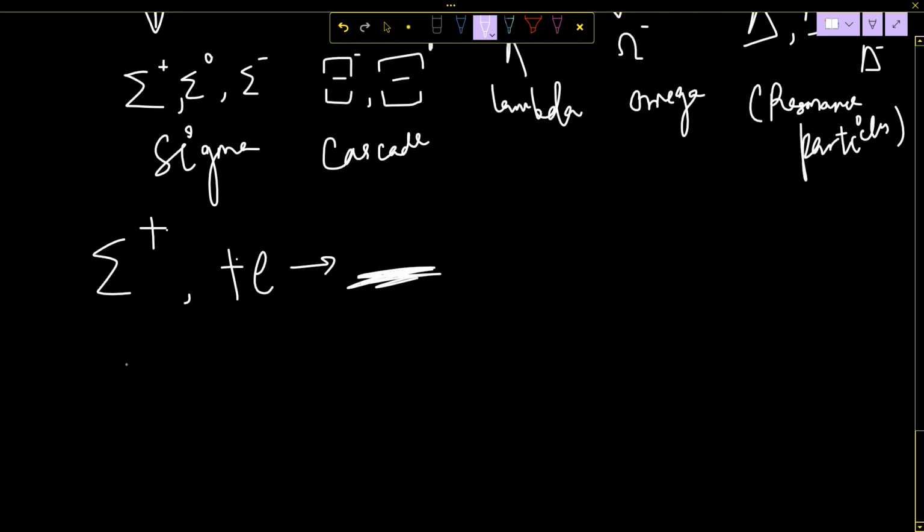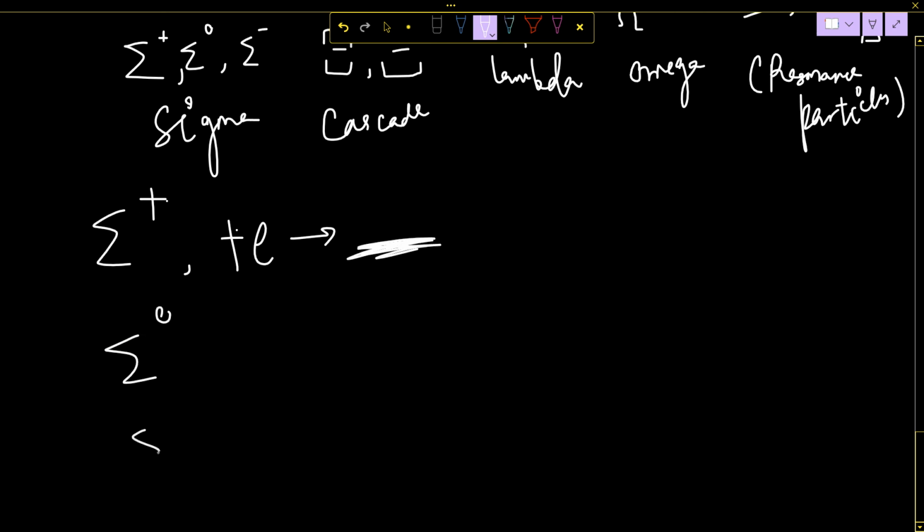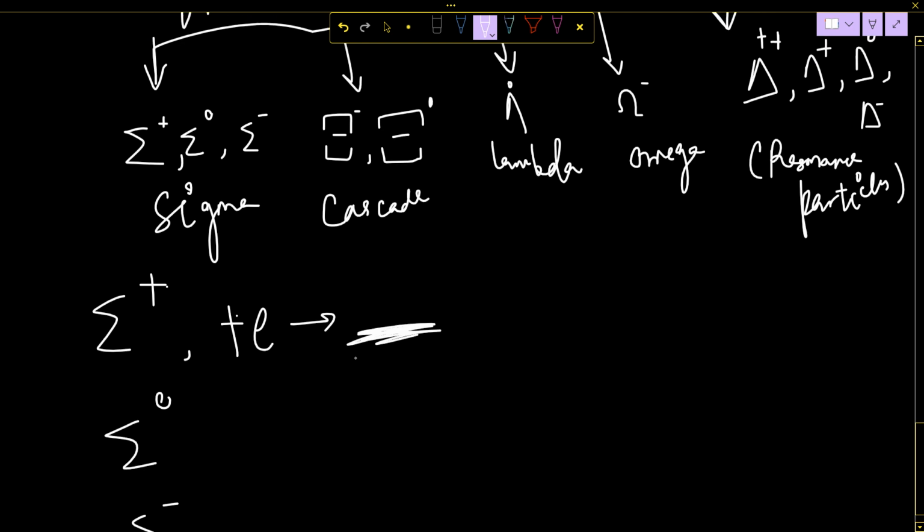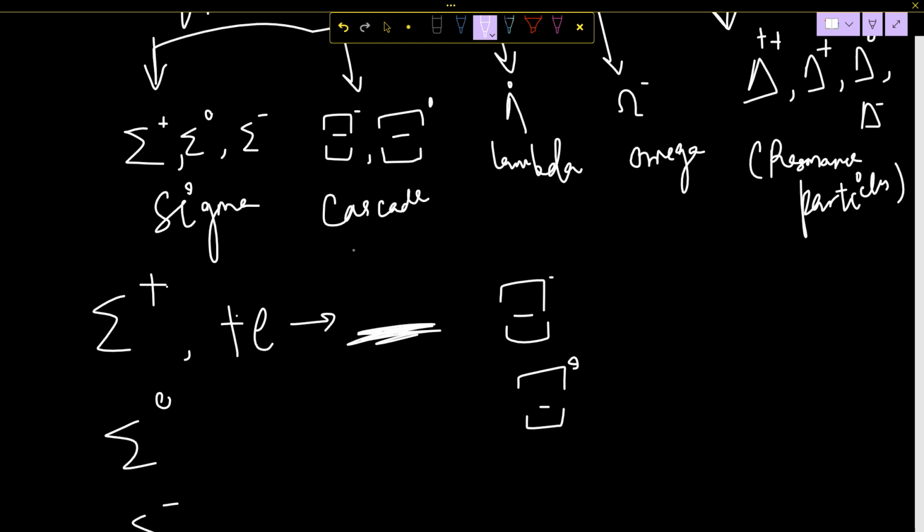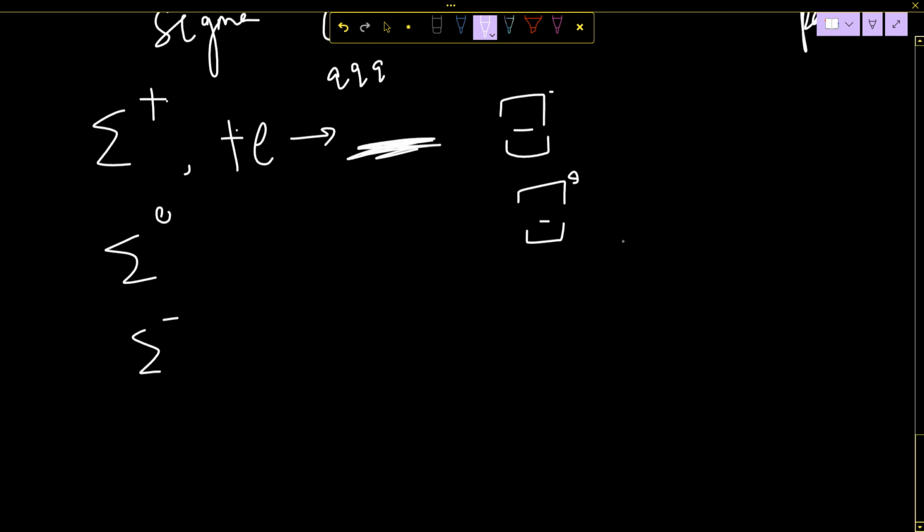Do the quark structure yourself for sigma naught, then sigma minus, then cascade minus. These are baryons, isn't it? So baryons' quark structure is what? Three quarks. So try to do it.